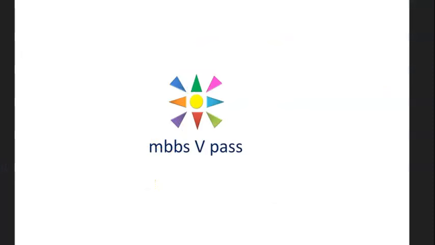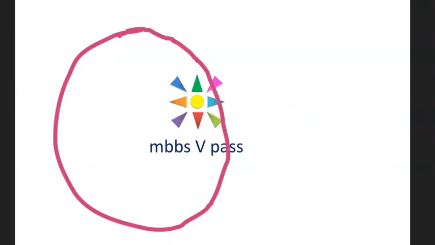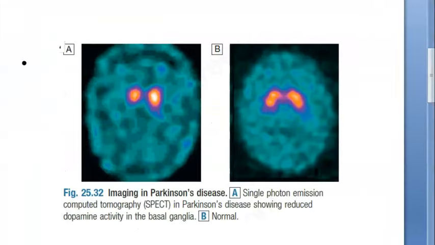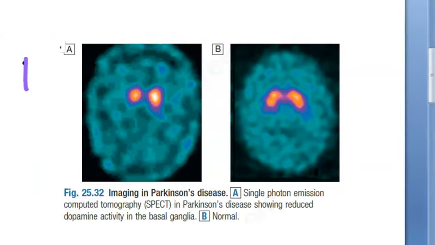Do you know, guys, when you talk about treatment of Parkinson's disease, if you understand why it is happening, you will be able to understand the treatment. See here in the brain, right? This is the brain. I'm showing you basal ganglia. Here, what is happening? The dopamine levels are less.